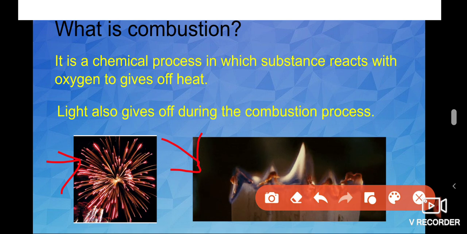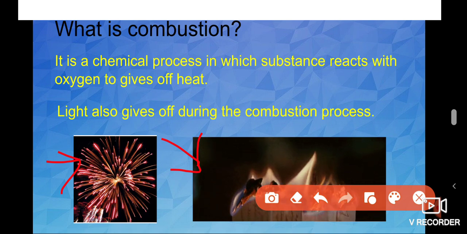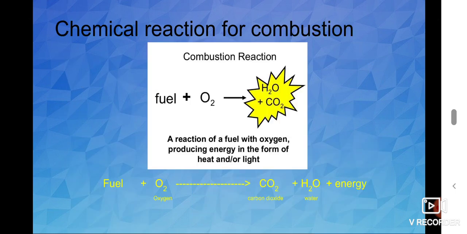Okay. So let us write the equation for the combustion reaction. In the definition, we learned that during the combustion reaction, light energy and heat energy are released. Along with light and heat, water and carbon dioxide are also released. But we are not able to see that carbon dioxide and water. Do you know why? Because both are in gaseous form. Carbon dioxide is a colorless, odorless gas. So we cannot see the carbon dioxide.